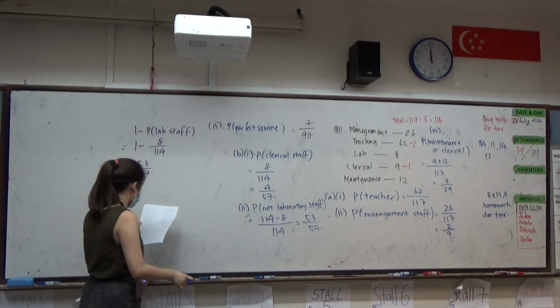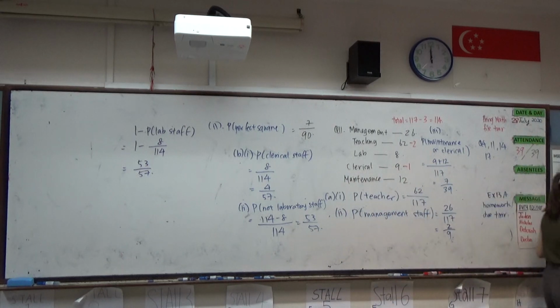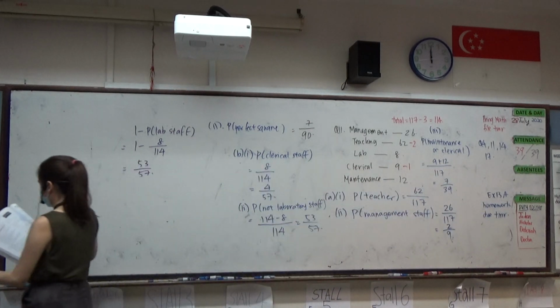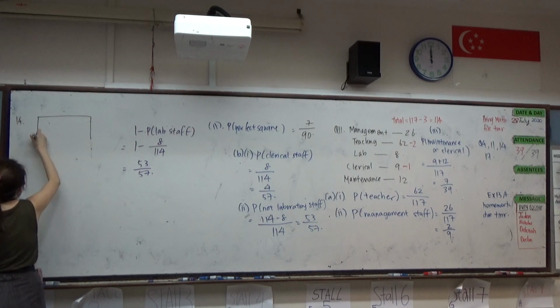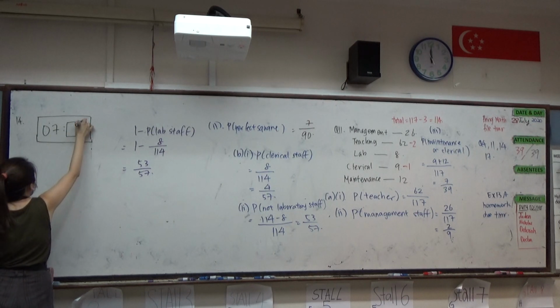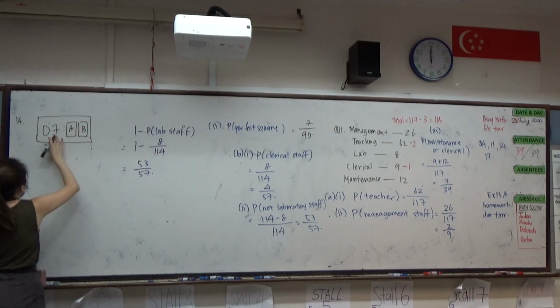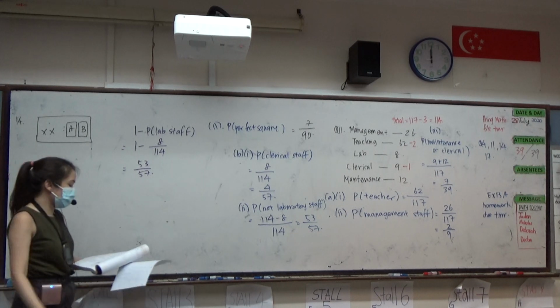Next, question 14 about the clock. So they gave you a clock, and they say this is column A, this is column B. Actually, the two numbers here are not important, because our discussion in the question all talks about A and B only.